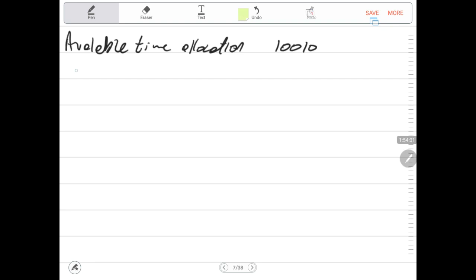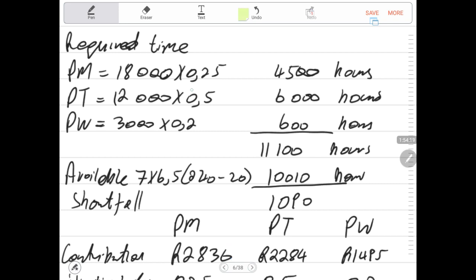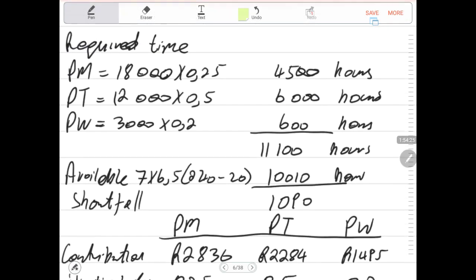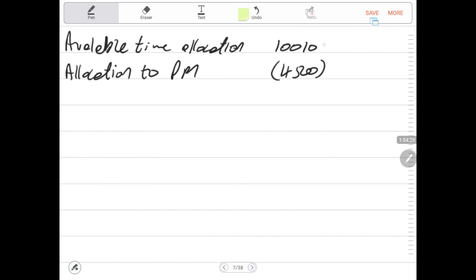10,010. Then we do the allocation to the first product, to PM. PM requires 4,500 hours. PM was ranked number 1, remember? PM was ranked number 1, and PM requires 4,500 hours, and this is in hours.